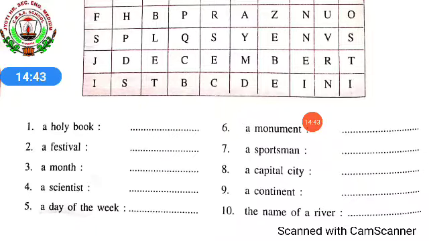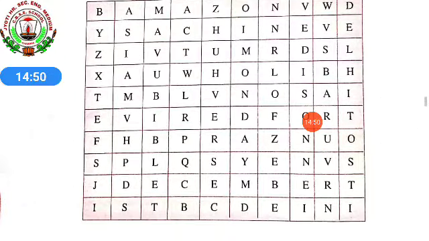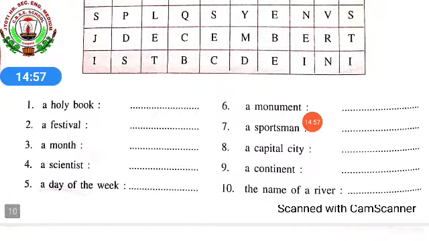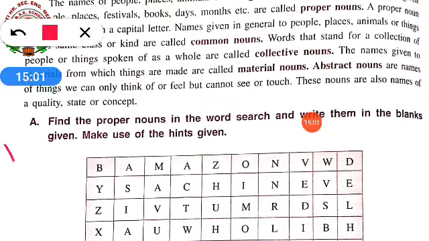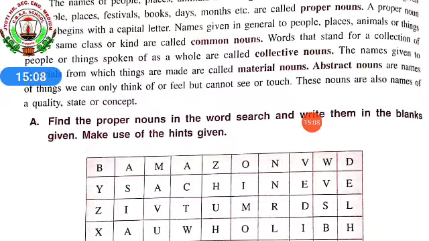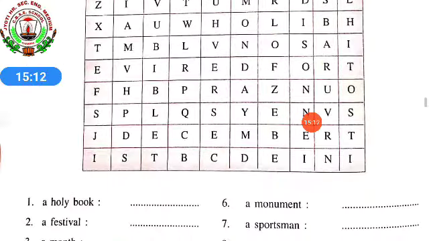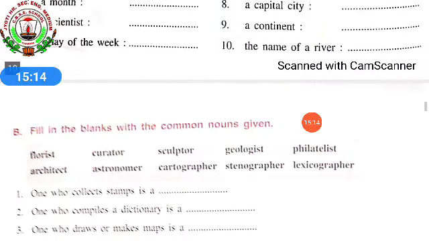Bible. Okay. In the same way, a festival, a month, a scientist, a day of the week, all these things you will get over here. You just have to circle and then you will be able to write down the answers over here. So this will be your homework. Correct answers you will get in your broadcast. So from there, after solving, you can check whether your answers are right or wrong. And if it is wrong, do the correction.